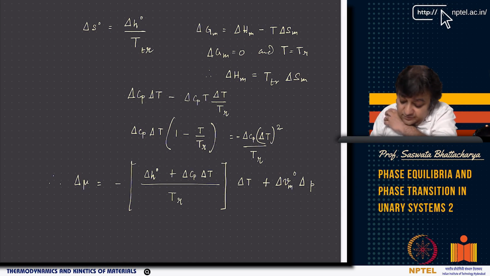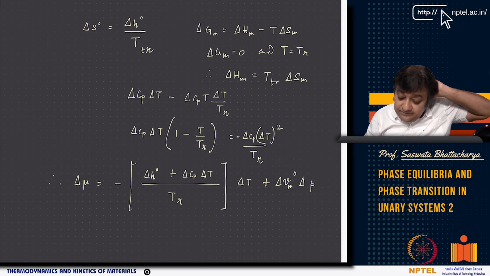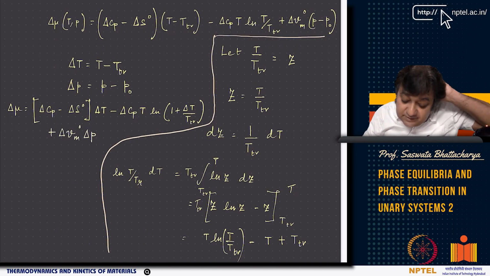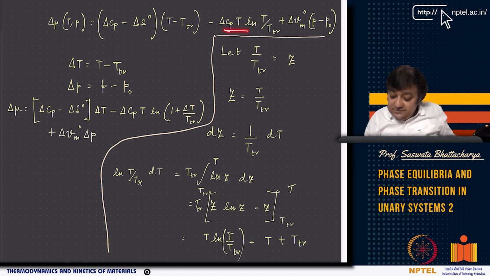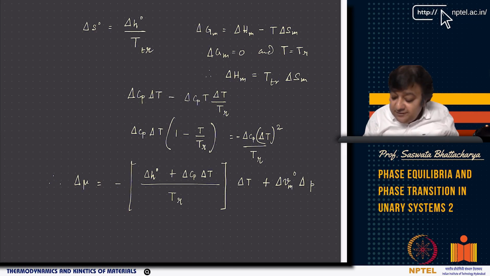So delta mu equals minus of delta H0 plus delta Cp delta T by Tr into delta T, right? And delta Vm0 delta P. Now remember, this is one thing where there is an ln and you have done this. So how did you do this? You have ln here, delta Cp is here, T minus Tr, and then there is a delta Cp T ln T by Tr. Now we have taken this term. Yeah, so if you integrate, you get this term.